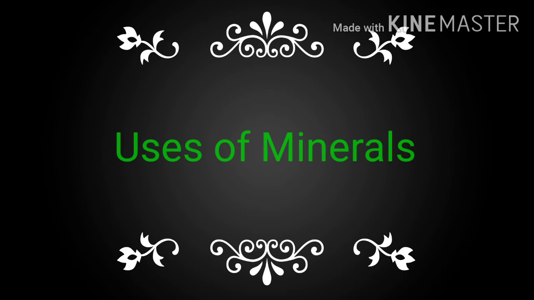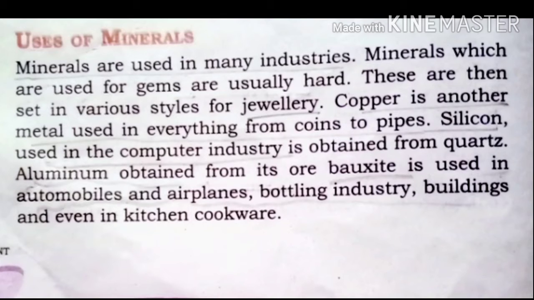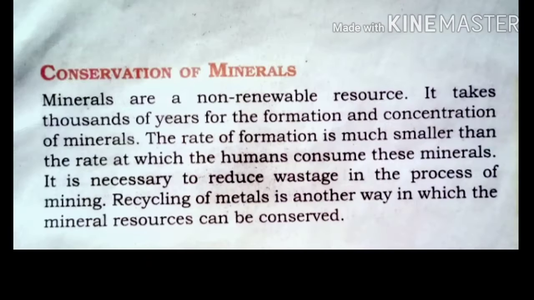Next topic is uses of minerals. Minerals are used in many industries. Copper is another metal used in everything from coins to pipe. Silicon used in the computer industry is obtained from quartz. Aluminium obtained from its ore bauxite is used in automobiles and airplanes, the bottling industry, buildings, and even in kitchen cookware.